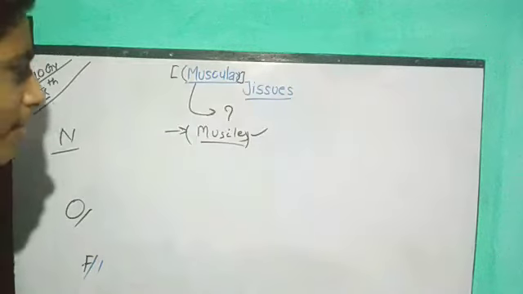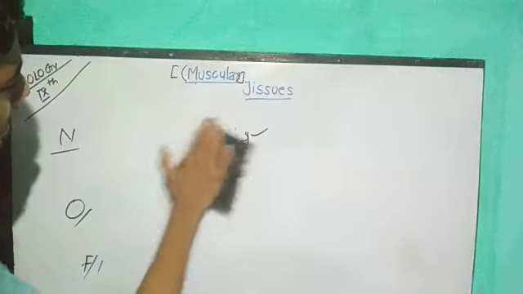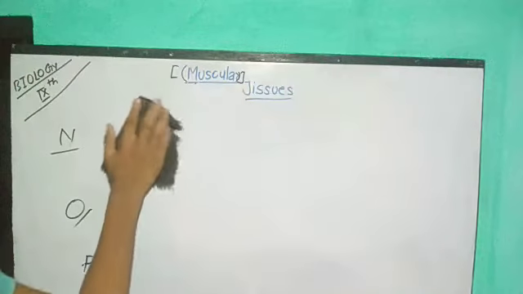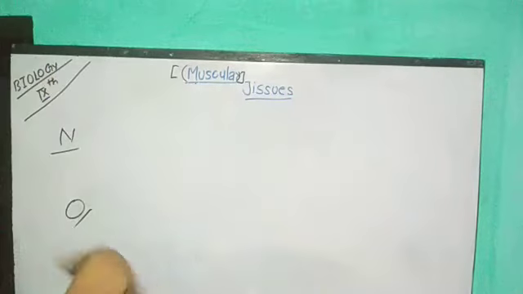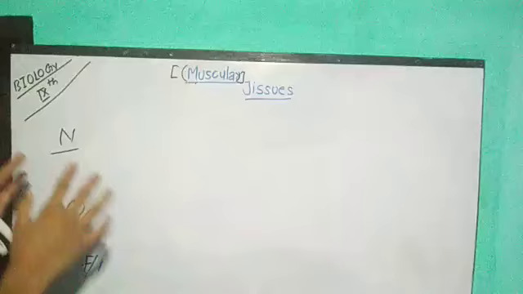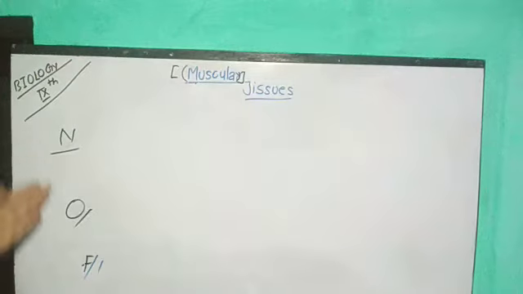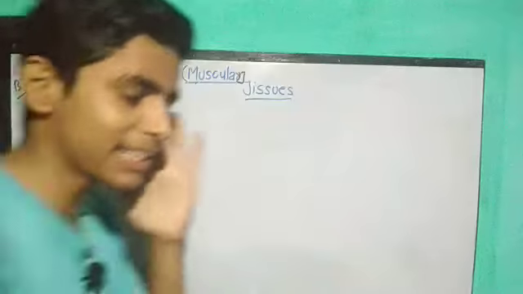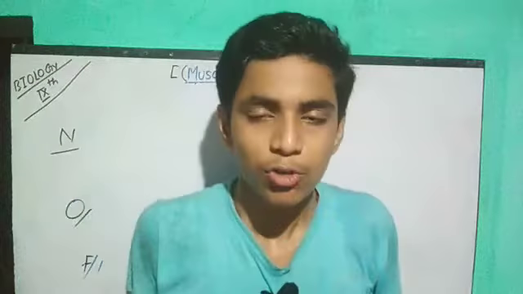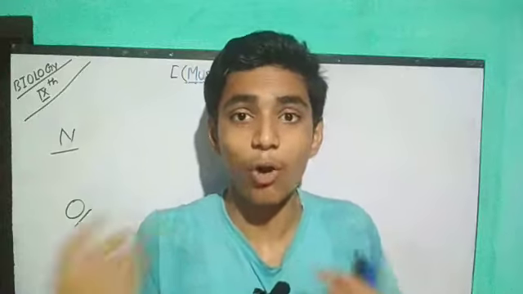Never go for showing off. Always remember, if someone asks you and you say, yes I know, I have complete information, I know very well about muscular tissue, but you do not give the answer regarding these 3, nature, occurrence and function, then you do not have 100% clarity about any topic. Always remember, if anyone asks us anything in biology, we have to answer 3 things. First is nature. Second is occurrence. Third is function.